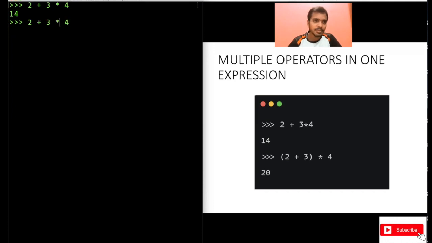But let's say you want to do this 2 plus 3 first, what you can do is enclose this in brackets, right? And do this. Now you see output 20, because 2 plus 3 got executed first, then 5 was there, then it got multiplied by 4 in the second step. That's why you are seeing the output 20. So always, if you enclose something in brackets, that will get preference first. But I will talk about the preference for everything later in a separate video.